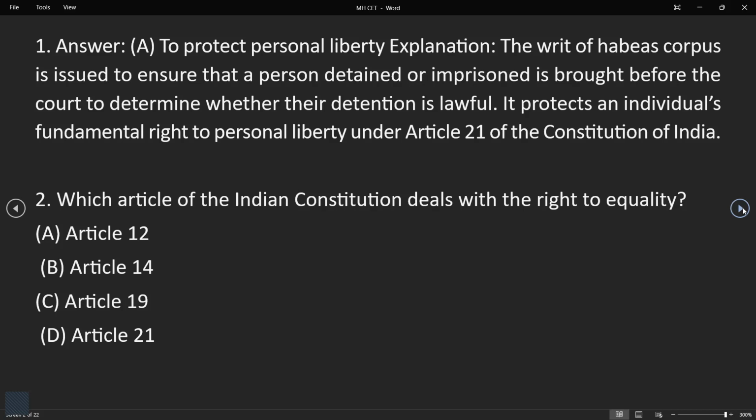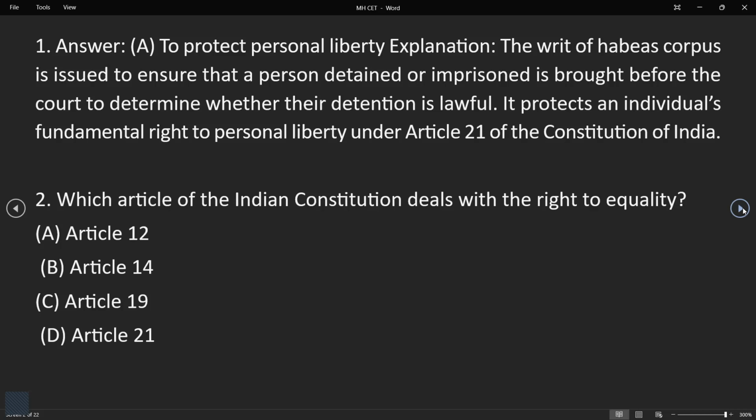So what this question talks about is that there are writs issued by the Supreme Court. These are types of writs. Habeas corpus is a type of writ, and it is about our personal liberty, to protect our personal liberty.